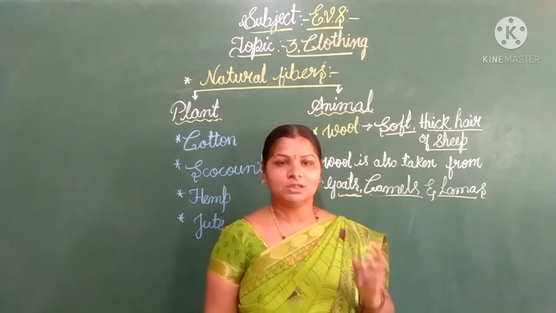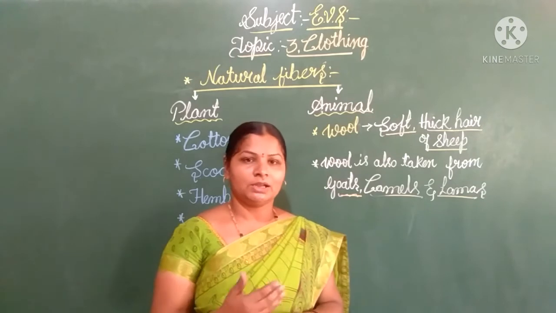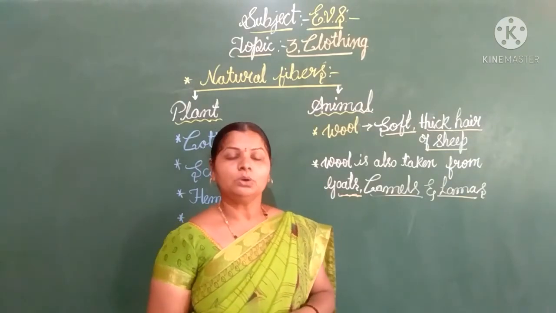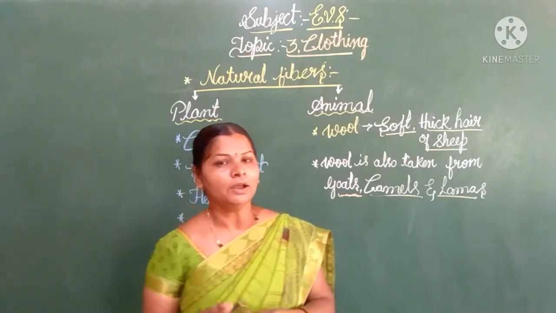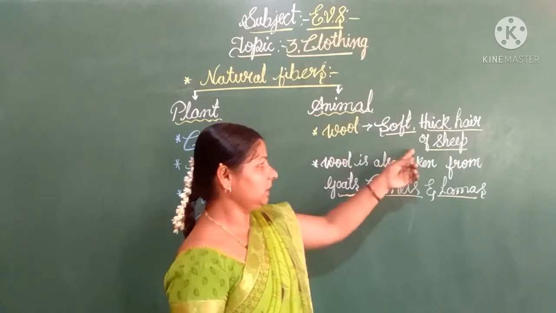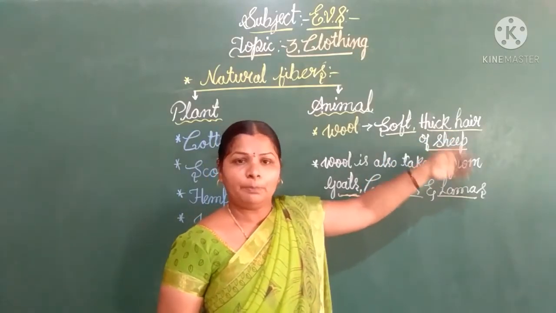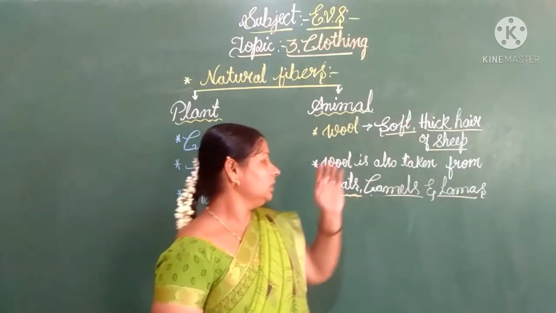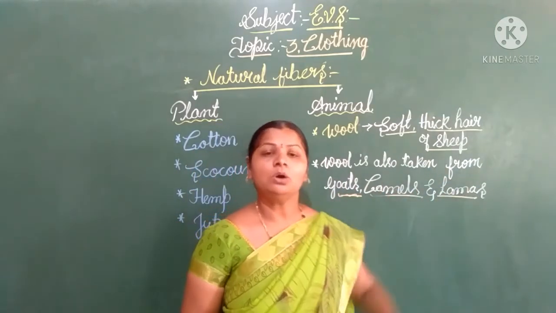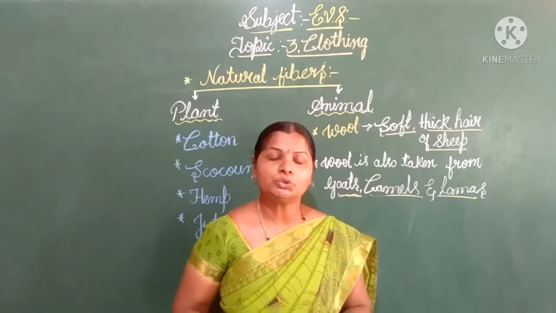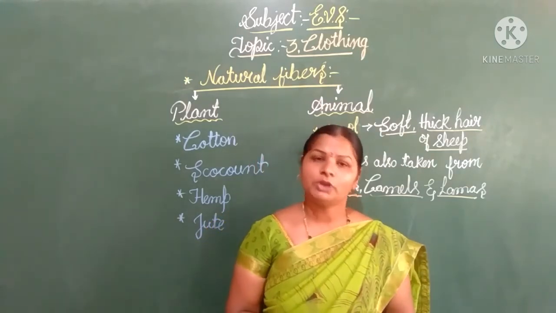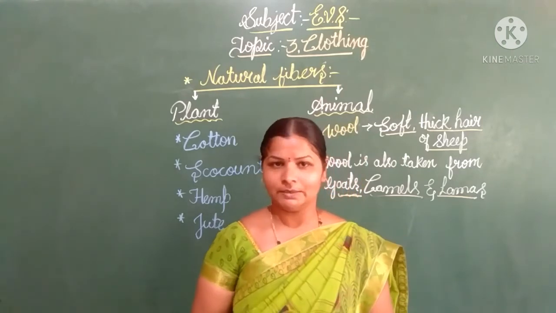So that also comes under animal fibers, children. Wool is one of the natural fibers. We get wool from the sheep. Apart from sheep, we also get wool from goats, camels, llamas and rabbits.